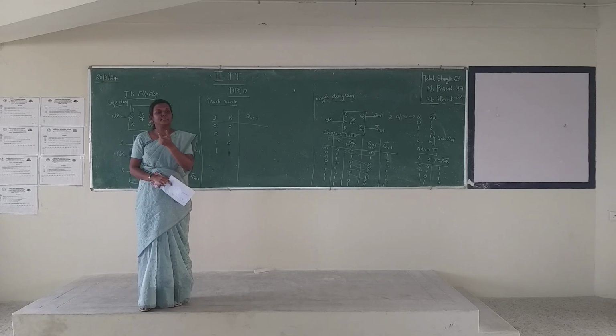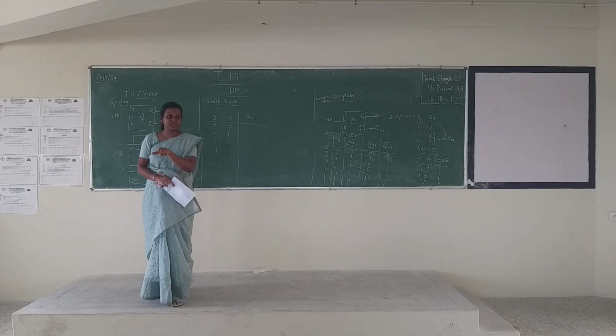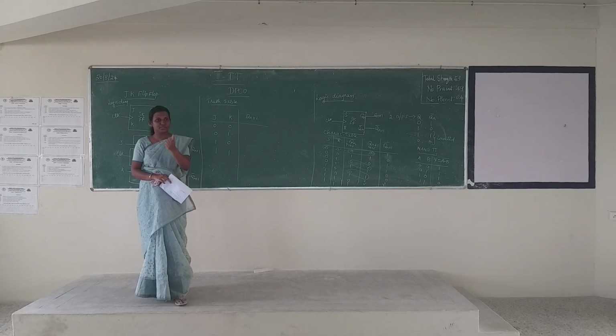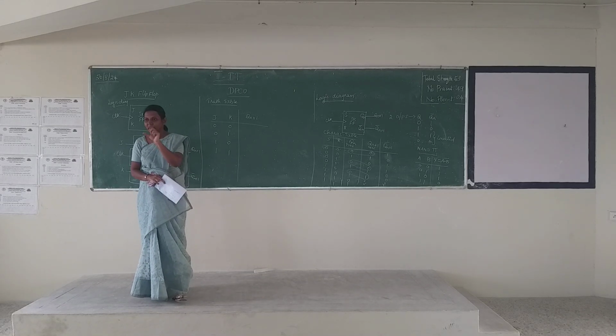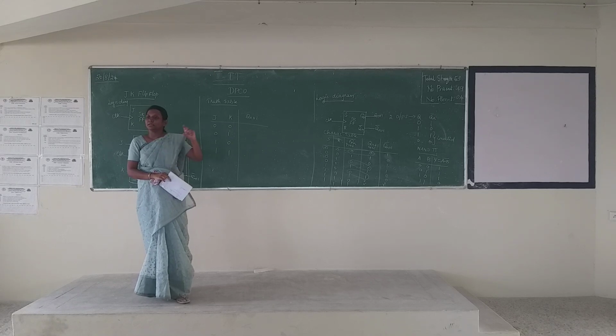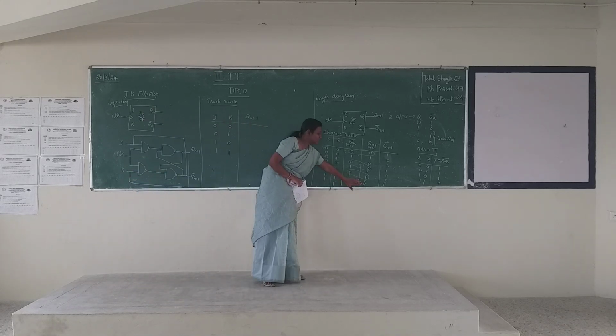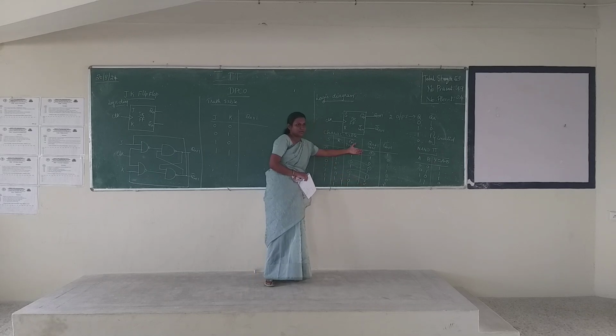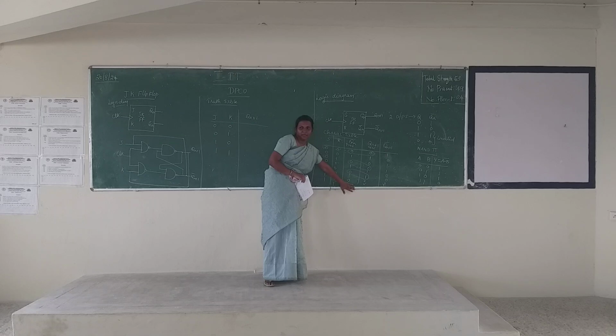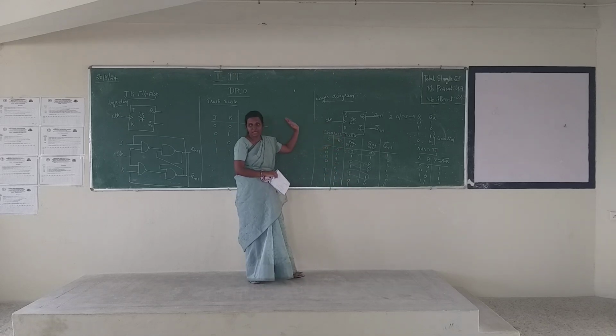For the NOR gate, instead of the NAND gate diagram, you have to use the NOR gate. You have to replace the gate alone, and the invalid state will be the previous state. Okay, that is for the NOR gate and your SR flip flop.